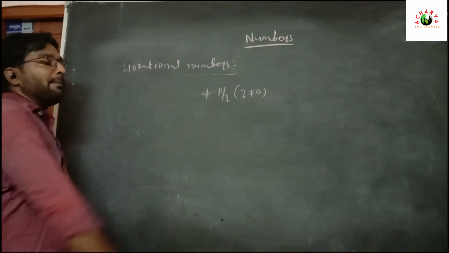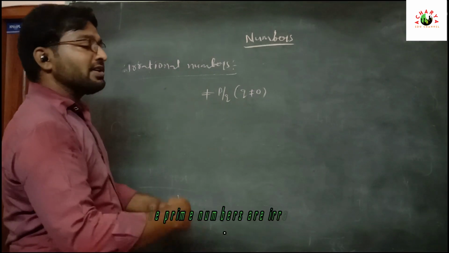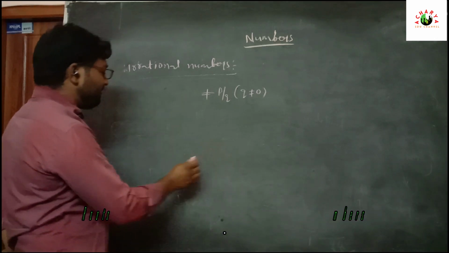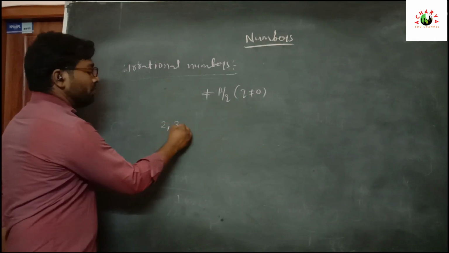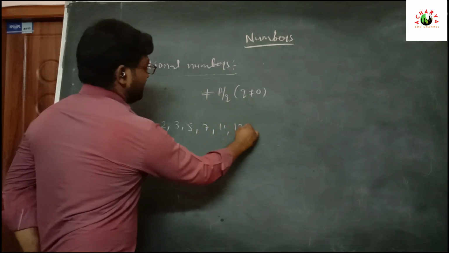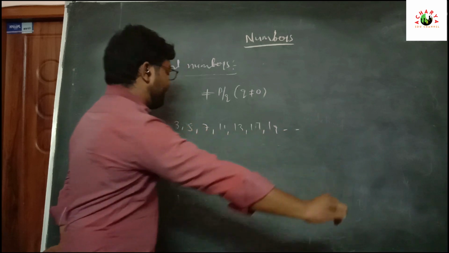Now, what are the examples of irrational numbers? One more thing: roots of all prime numbers we can call irrational numbers. Already we know the prime numbers 2, 3, 5, 7, 11, 13, 17, 19, and so on.